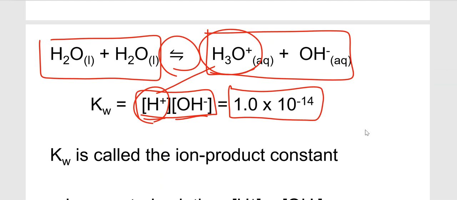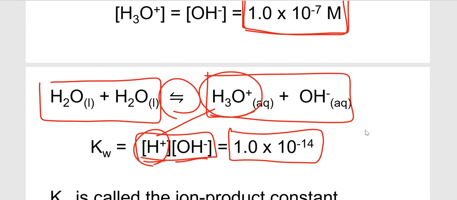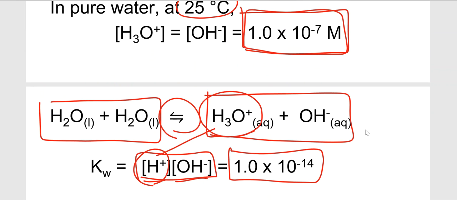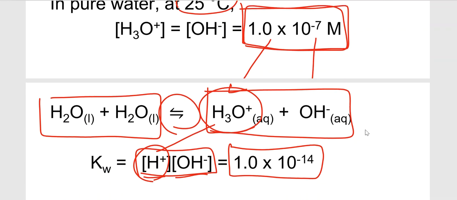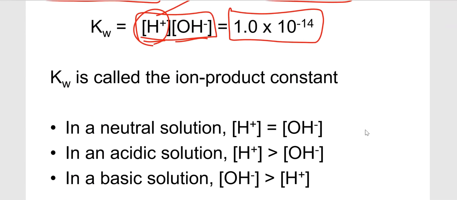Now remember, in the last slide, I showed you that the concentration of each one of these is 1 times 10 to negative 7. So the product of those two will be equal to 1 times 10 to negative 14.